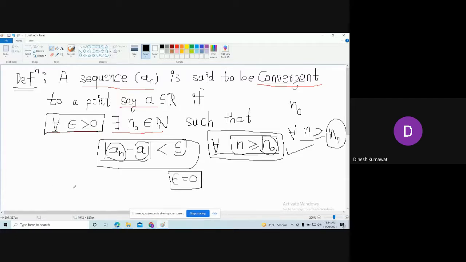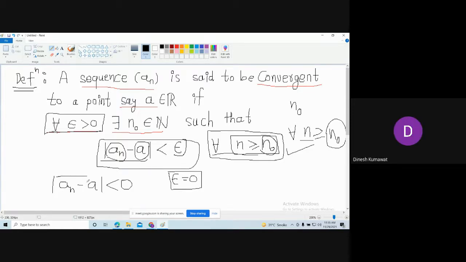Then what can I say about this mod? What is the meaning of this mod being less than 0? Is it possible? No, sir. Why is it not possible?